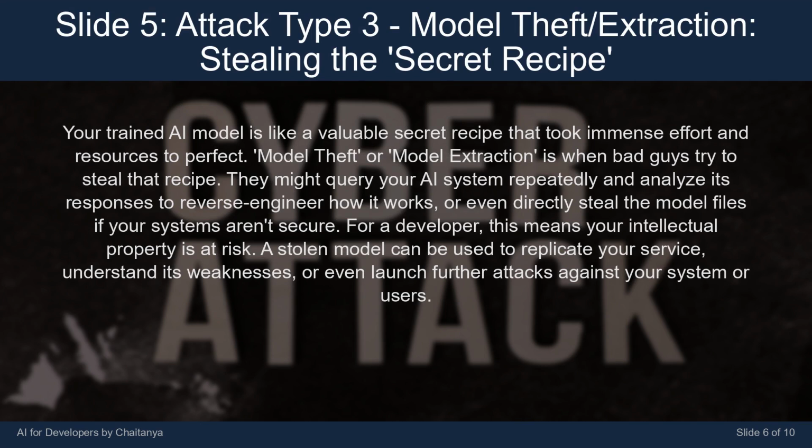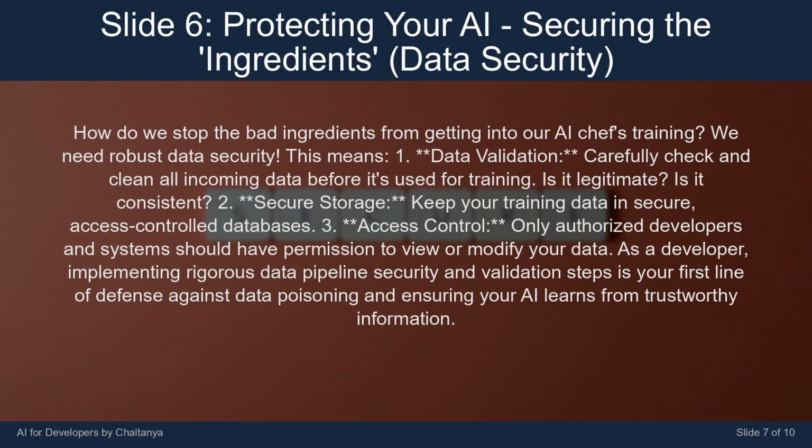Your trained AI model is like a valuable secret recipe that took immense effort and resources to perfect. Model theft, or model extraction, is when bad guys try to steal that recipe. They might query your AI system repeatedly and analyze its responses to reverse engineer how it works, or even directly steal the model files if your systems aren't secure. For a developer, this means your intellectual property is at risk. A stolen model can be used to replicate your service, understand its weaknesses, or even launch further attacks against your system or users.